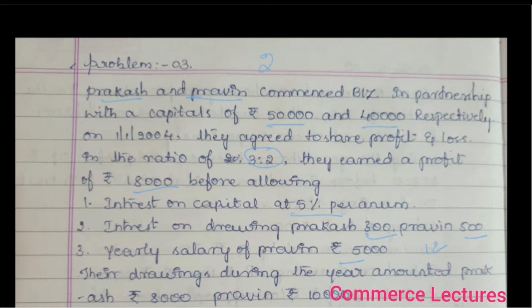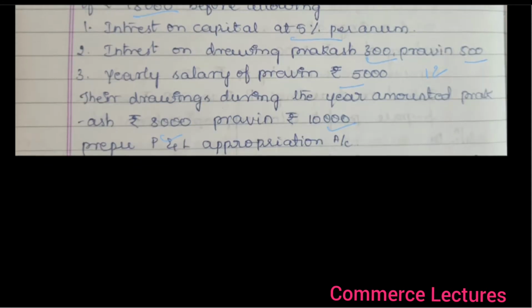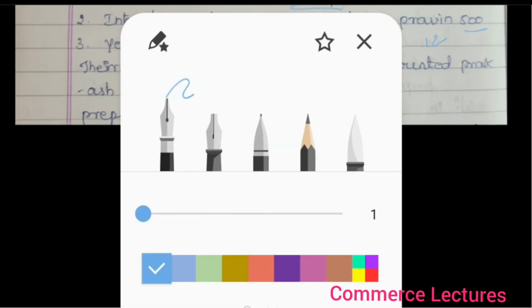Their drawing during the year amounted to Prakash rupees 8,000, Praveen rupees 10,000. Drawing amount is given, so we have to ignore it here. Concentrate on this problem, you will understand if you have not focused in the previous class.